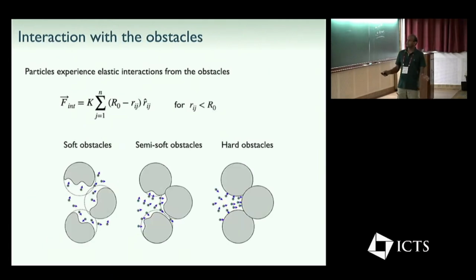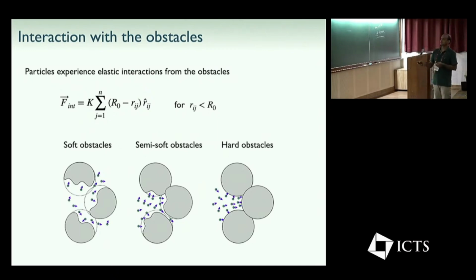To get more information about the soft obstacles: when particles are diffusing around in the presence of soft obstacles, they can squeeze through, or rather they can push the boundaries and just diffuse around. With semi-soft obstacles, the space is limited, which means the particle has to push a bit harder to pass through.